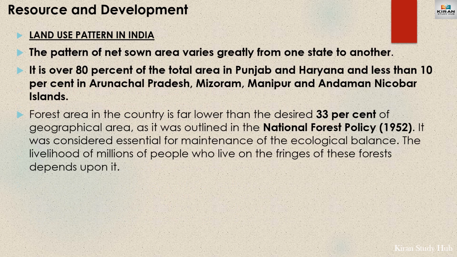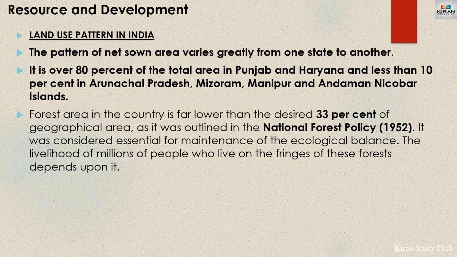The pattern of net sown area varies from one state to another in India. For example, the net sown area is over 80% in some of the northern states such as Punjab and Haryana, whereas it is less than 10% in the northeastern states such as Arunachal Pradesh, Mizoram, Manipur, and even Andaman and Nicobar.